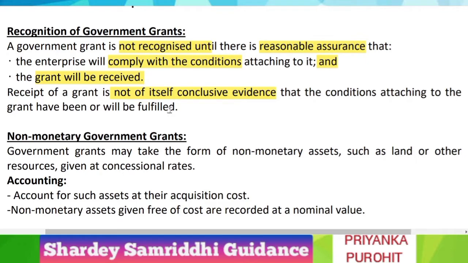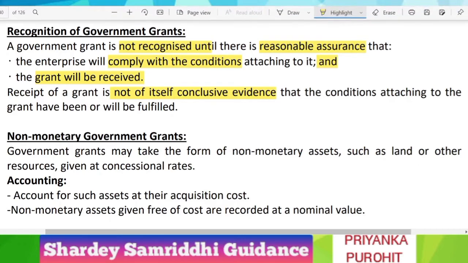Some conditions are attached even for future periods, so you have to fulfill them throughout the period. If they are not fulfilled, then the government can also ask for its refund. So merely a receipt is not in itself conclusive evidence that all the conditions have been or will be fulfilled.